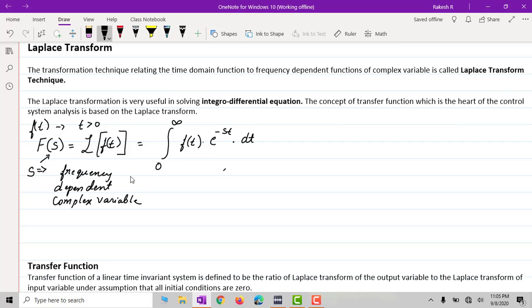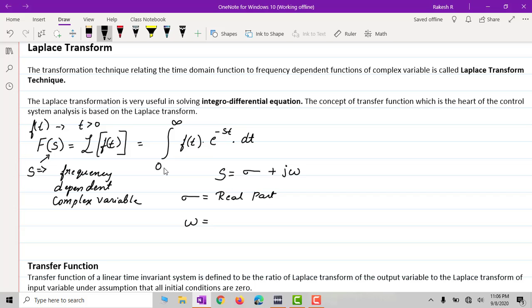Now s, I can write, is equal to sigma plus j omega. J is the imaginary part, that is in the y-axis here. Now s, we already told, is a frequency dependent complex variable, and we have introduced two terms, sigma and omega. This is the real part.